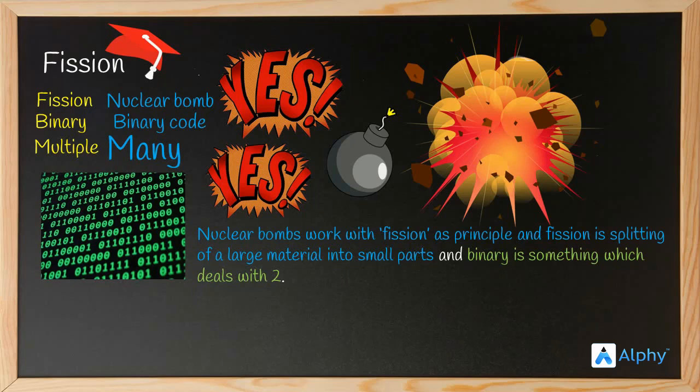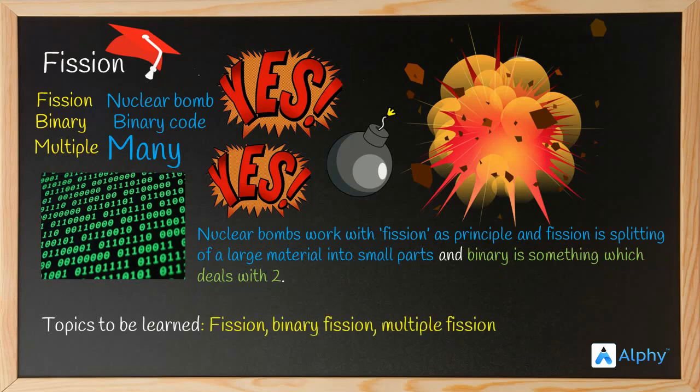So, in this chapter, we are going to study fission, binary fission, and multiple fission. Let me elaborate on the topic. What is meant by fission? Like in the example, fission is splitting of a large molecule into parts. So what is binary fission? What is the meaning of the word binary? It's two, right?